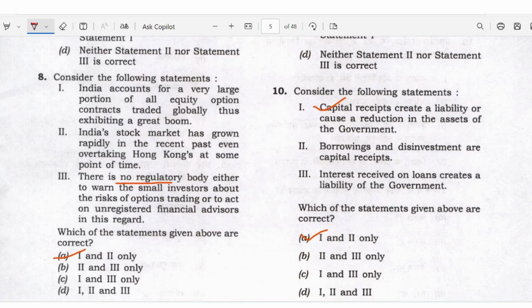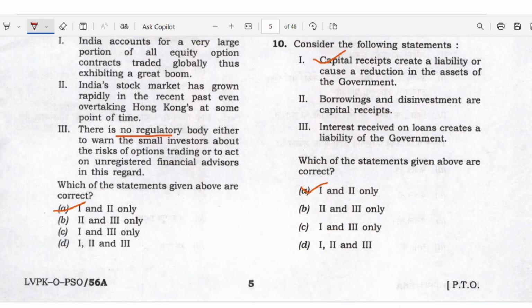D. India accounts for a very large portion of all the equity option contracts traded globally, thus exhibiting a great boom. India's stock market has grown rapidly in the recent past, even overtaking Hong Kong's at some point of time. There is no regulatory body either to warn the small investor about the risk of option trading or to act on the unregistered financial advisors in this regard.